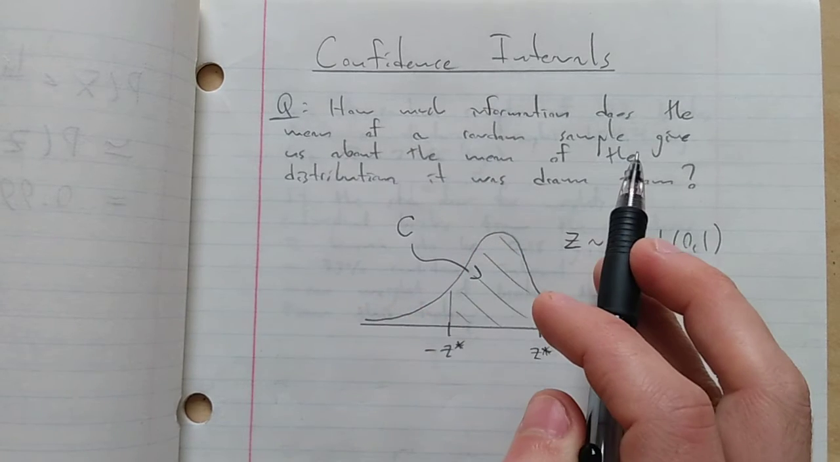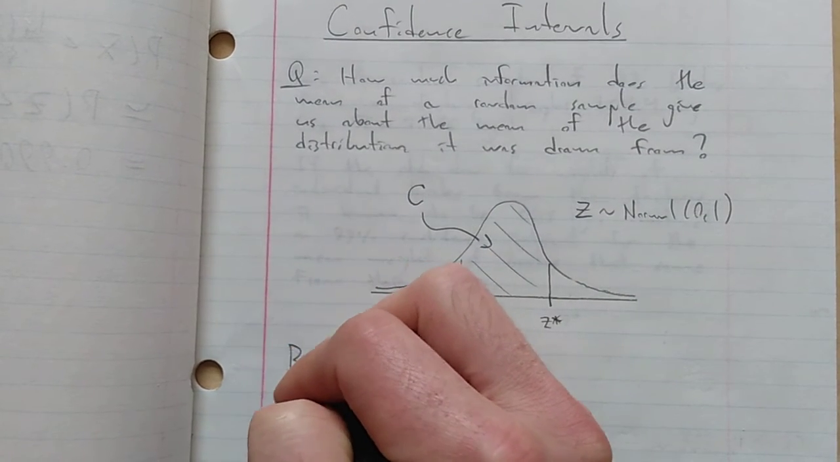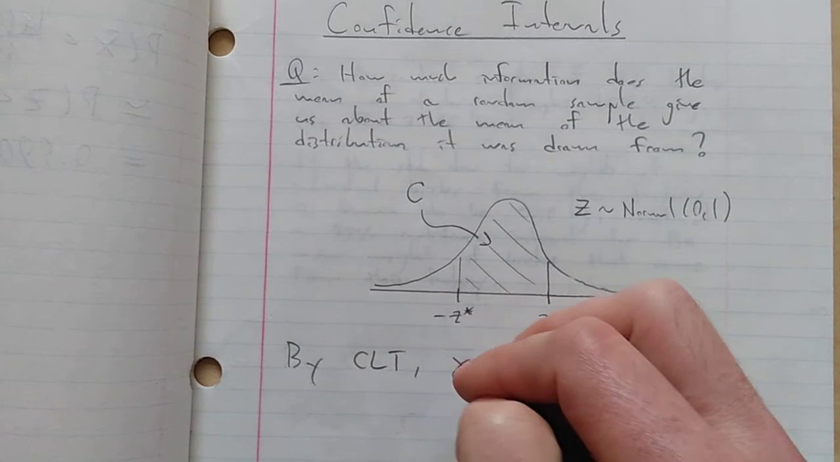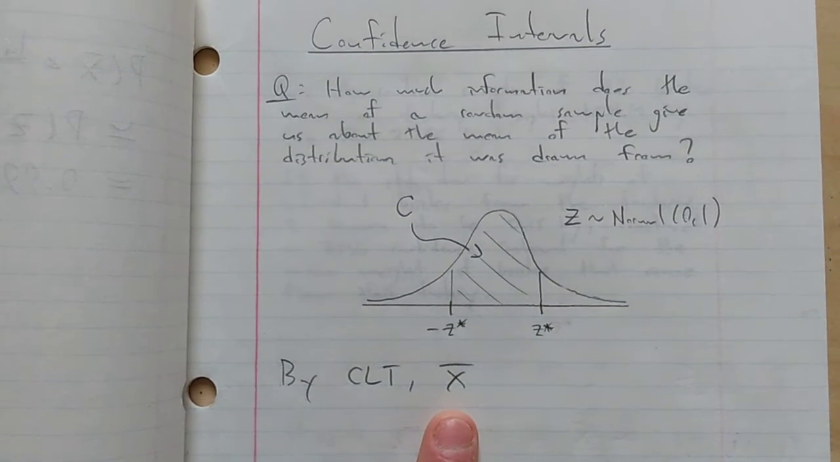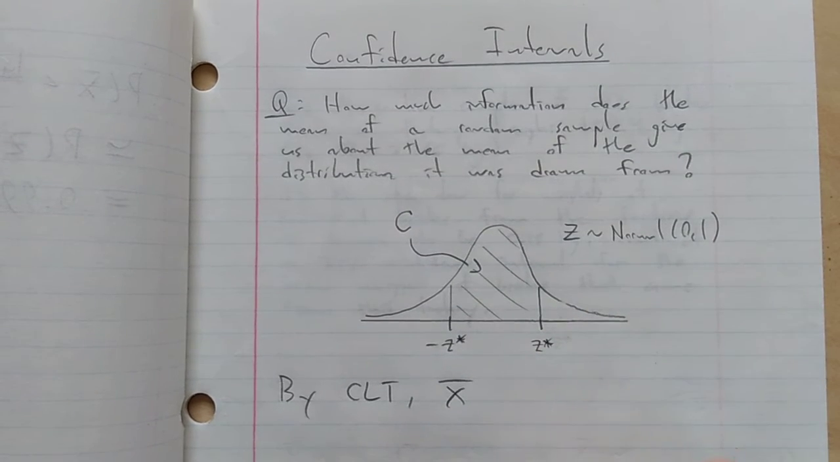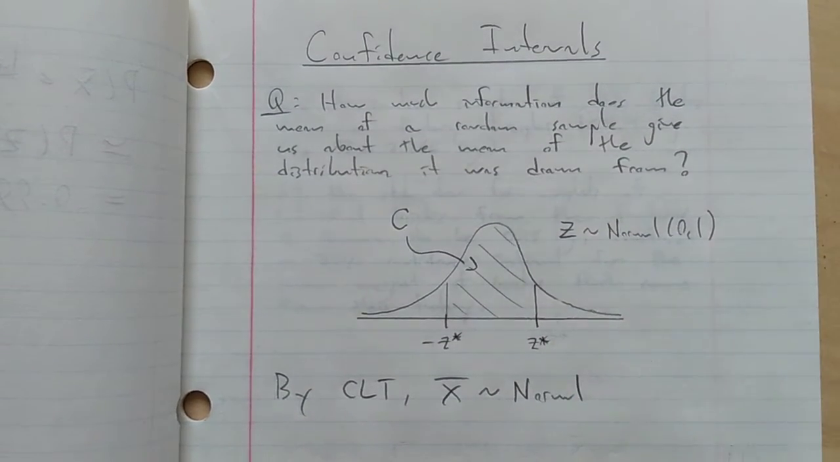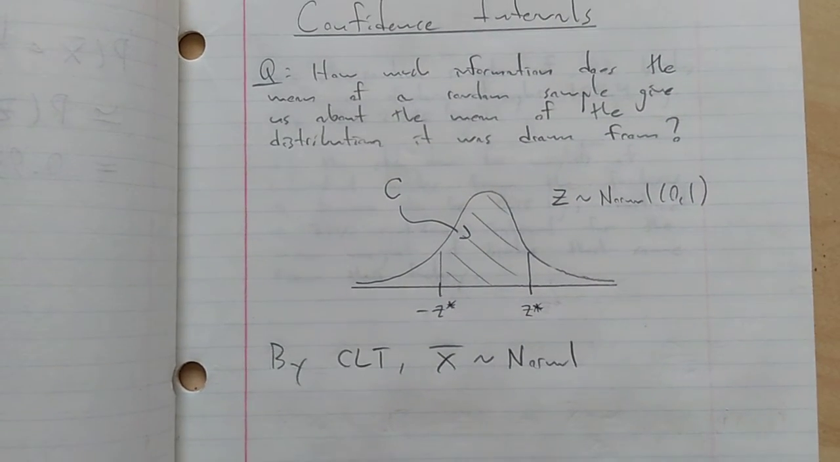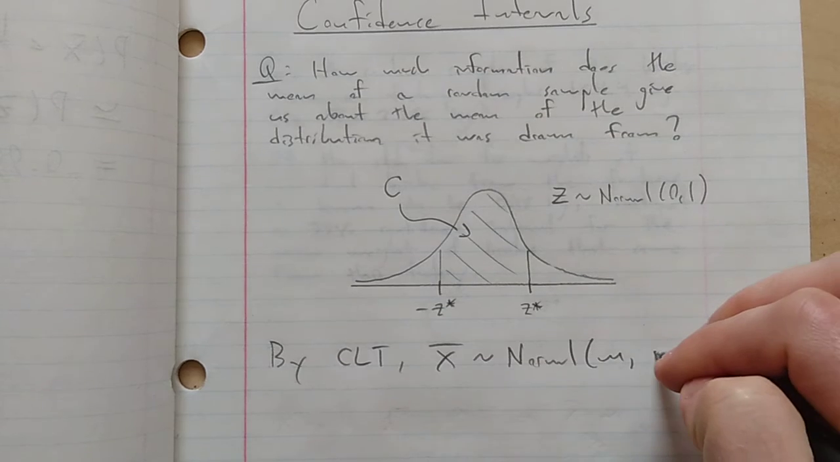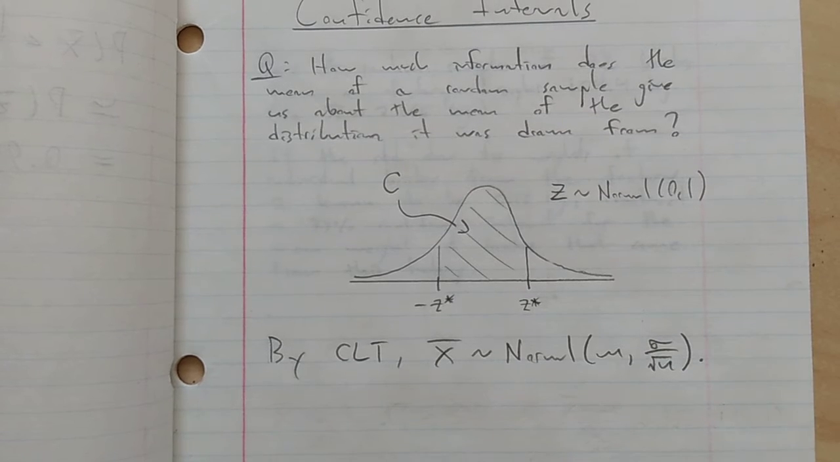So you're taking the mean of a random sample. The usual notation for the mean of a random sample from the distribution of a random variable x is x bar, right? And x bar is a random variable which stands for the mean of a random sample from the distribution of x. By the central limit theorem, this x bar is technically approximately normally distributed with mean mu and standard deviation sigma over root n. That's what the central limit theorem says.